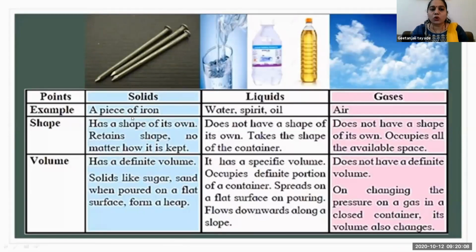So for example, a solid, what character does it have? Solid has a fixed shape and a fixed volume. Yes or no? So solid has its own shape, but it is fixed, and the volume is again fixed. It is not going to change at all. If we are talking about our notebook, which is in solid form, is it going to change its shape or volume? No, it does not alter its shape or volume. But in liquid form, what is that? Shape is not fixed. That means liquid gains the shape of the container. Whatever container we are pouring it into, it gains the shape from that container only. And the volume, yes, the volume is fixed.